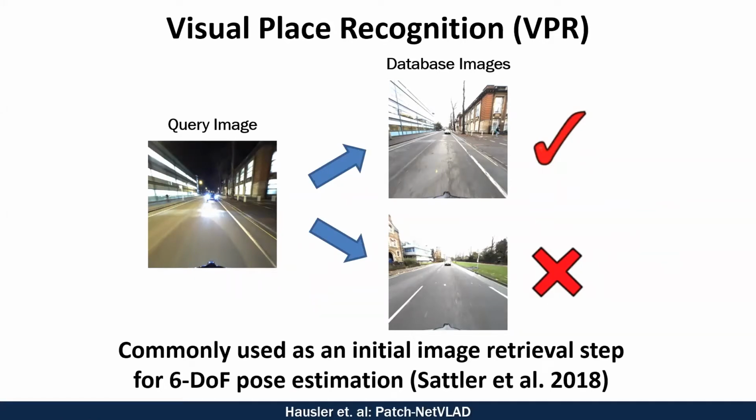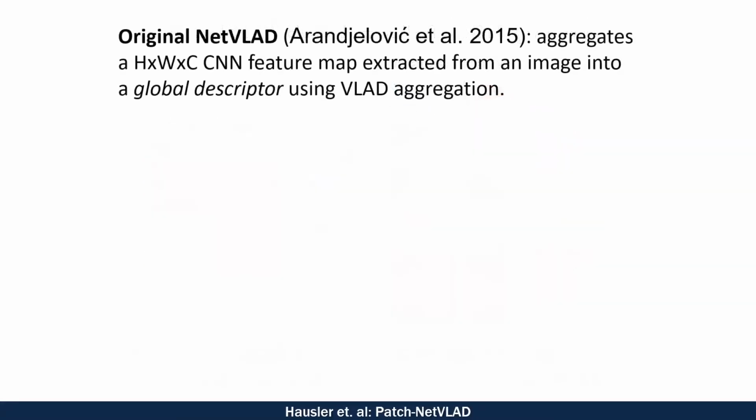And all you have is a prior database of reference images to localize against. The visual place recognition problem often has to deal with challenging situations, such as appearance change, viewpoint change, and structural changes in the environment. This technique is commonly used as an initial image retrieval step before doing 6DoF pose estimation.